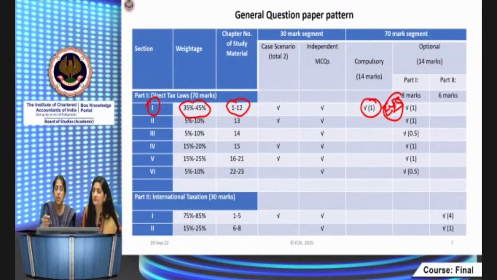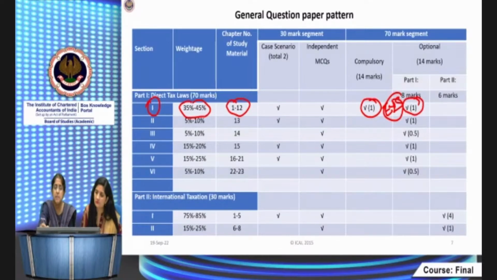Apart from that, you also have one 8 marks question. In the optional questions, I told you, each 14 marks question is divided into an 8 marks question on direct tax laws and a 6 marks question on international taxation. So one 8 marks question on direct tax laws again is from this section, in addition to the compulsory question. This might be on special provisions of REITs, on investment funds, securitization trust, or capital gains on slump sale, anything. I'm just giving you some examples.